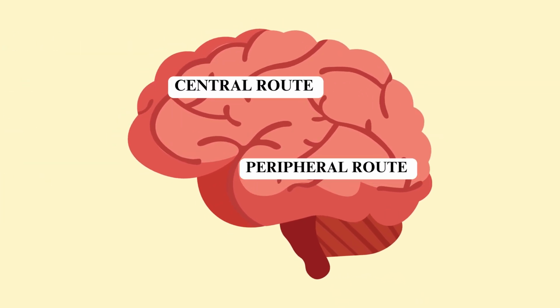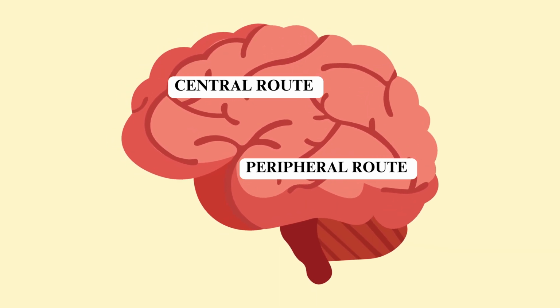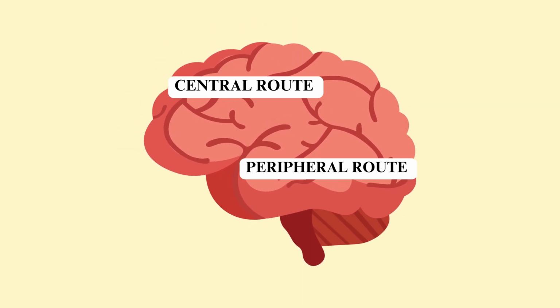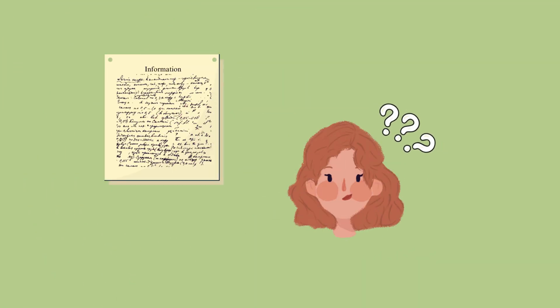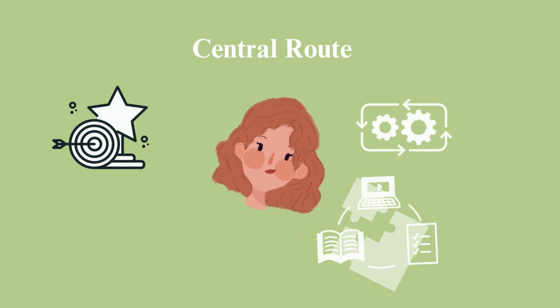Persuasion has two routes, as our brain can process the message shown in either the central or the peripheral route. What route do you think Ava is using when looking at this poster? The answer would be central route.